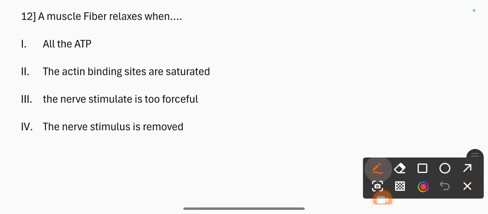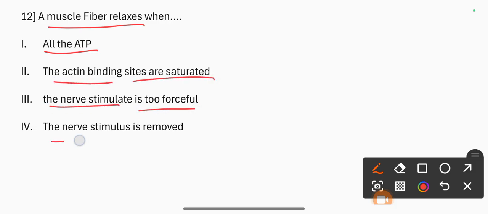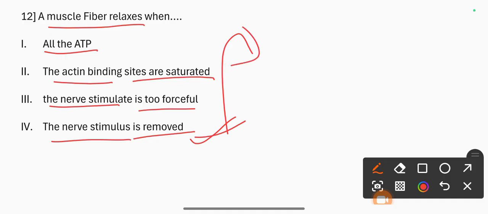Question number 12. A muscle fiber relaxes when all the adenosine triphosphate, the actin binding sites are saturated, the nerve stimulates to forceful, or the nerve stimulation is removed. The correct option is the nerve stimulation is removed. It is simply that the nerve stimulation is removed.